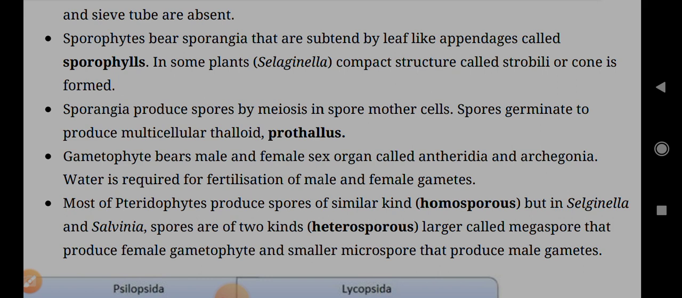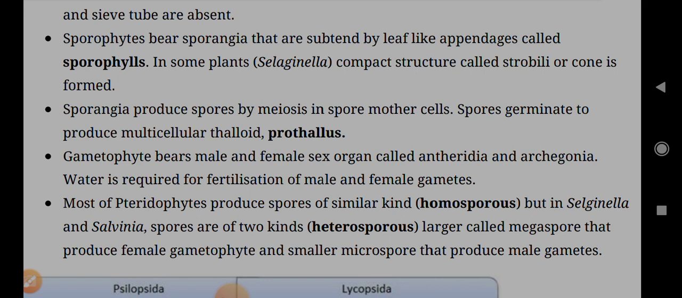Sporangia produce spores by meiosis in spore mother cells. Spores germinate to produce a multicellular thalloid prothallus. The gametophyte bears male and female sex organs called antheridia and archegonia. Water is required for fertilization of male and female gametes.